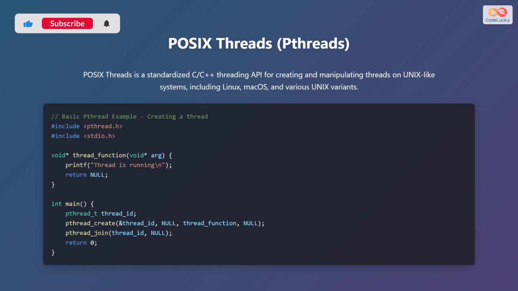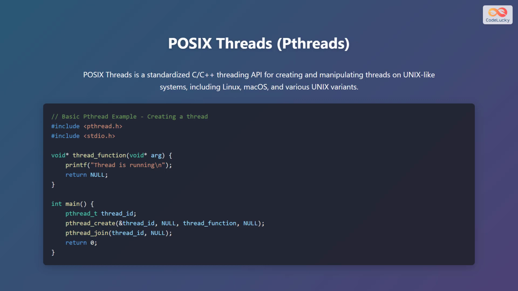Next, use the pthread_create function to create a new thread. The first argument is a pointer to the thread_id variable. The second argument is null, which indicates that we are using the default thread attributes. The third argument is the thread_function, which is the function that the new thread will execute. The fourth argument is also null, which means we are not passing any arguments to the thread function.